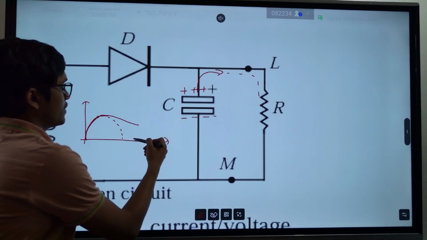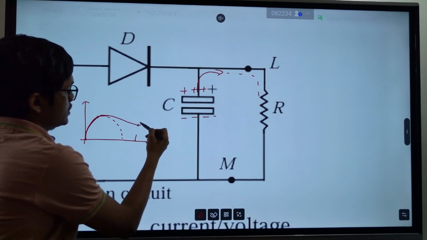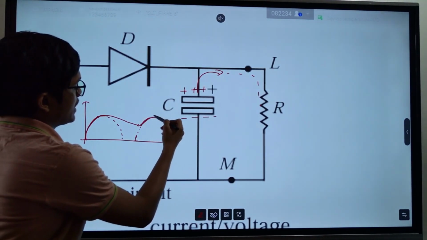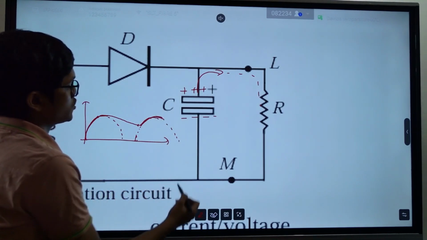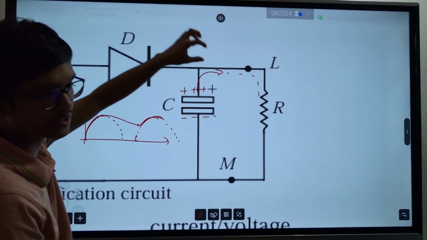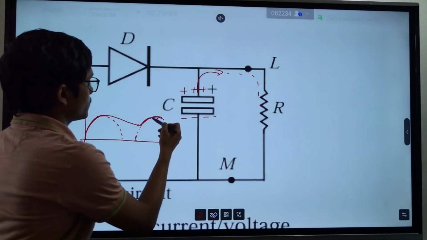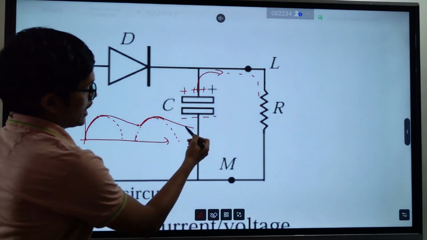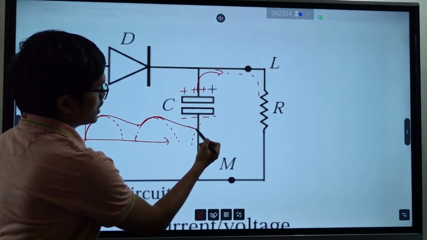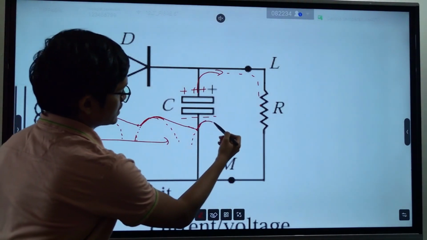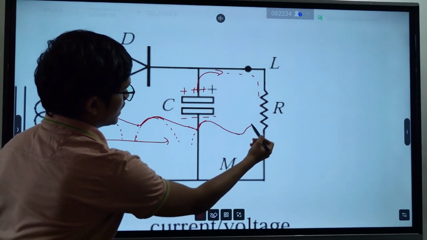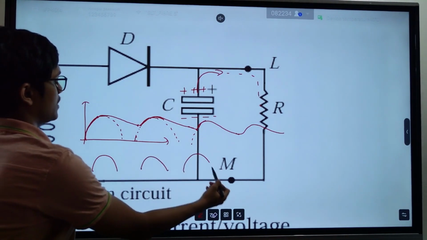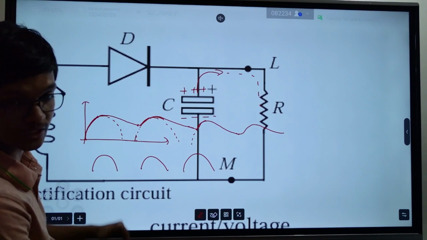And in the next wave it charges itself again. And when again the current tries to reduce, it makes sure that, using whatever charge the capacitor stored here, it releases this charge and the current will not go down like this. And in the next cycle, it charges itself again, then again releases the charge. Likewise, previously it was like this. Now it makes sure that current doesn't go to zero.